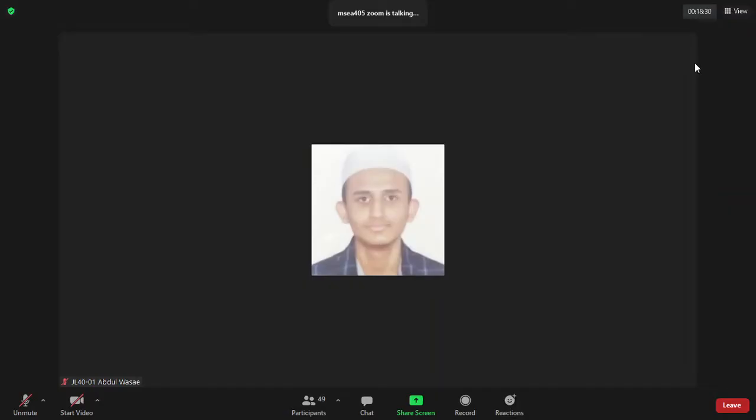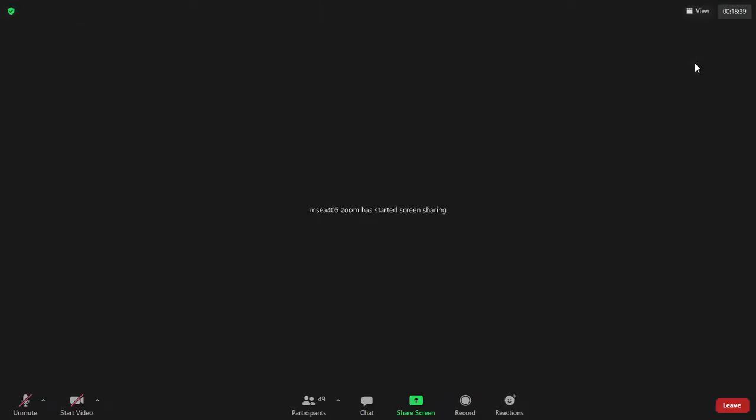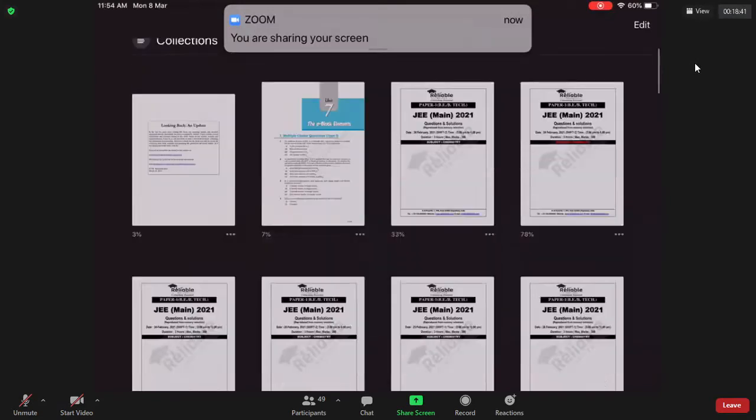So I am going to look at the concept of resonance. I told you, first you have to read NCERT, then use this book. This book is good. Exemplar.